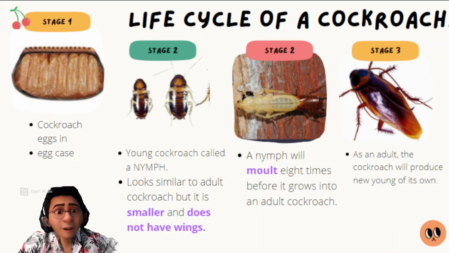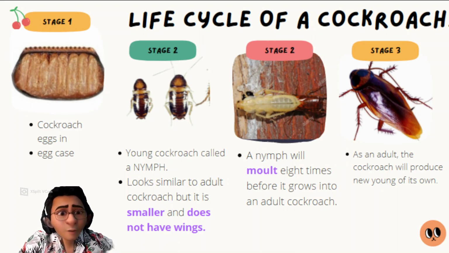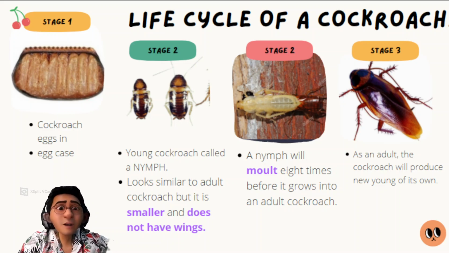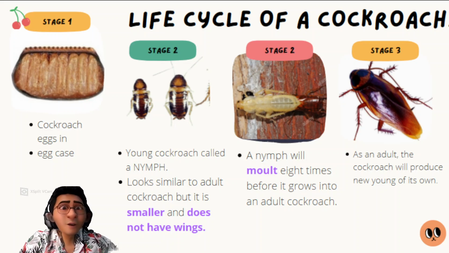Molt means the cockroach will shed its skin a few times. Not skin, actually hard skin, like a shell. Because it is hard, it cannot grow together with its body.